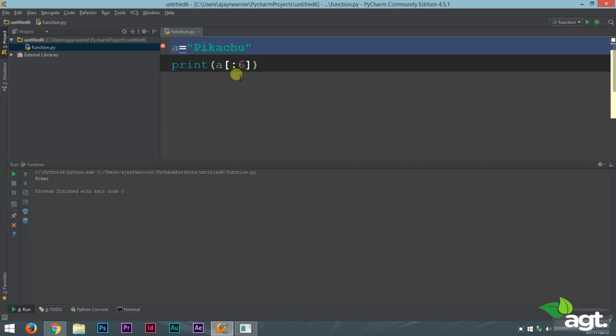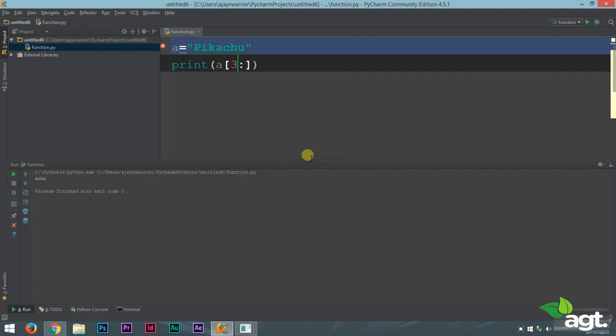Now you want to print up to 6, you can just provide in 6 here and run it again, and you get the first 6 letters. Now you can also experiment without the upper limit, just the 2 here. That means we have a lower limit here. So what this does is that it will print all the letters from 2 until the end of the string. That means there is no upper limit. It is going to print until the string ends. So it will print all the letters from the second letter all the way up to the last letter of the string. If you want to start printing from just 3, then you can do that.